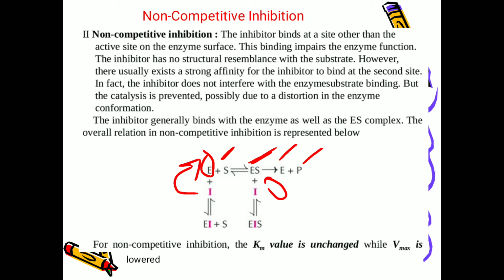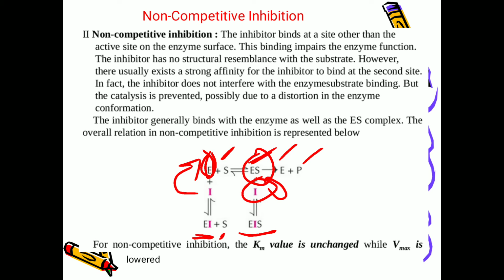When the inhibitor binds with the enzyme, it forms the enzyme inhibitor complex. To this complex, the substrate cannot bind because it modifies the active site structure. And to the enzyme substrate complex also, this inhibitor can bind and form the enzyme inhibitor substrate complex.